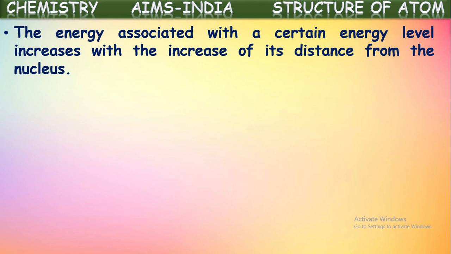As the distance from the nucleus to the orbit increases, the energy associated with that energy level also increases. So the orbit or shell which is far away is associated with the maximum energy, and the shell which is nearest to the nucleus is associated with the least energy.